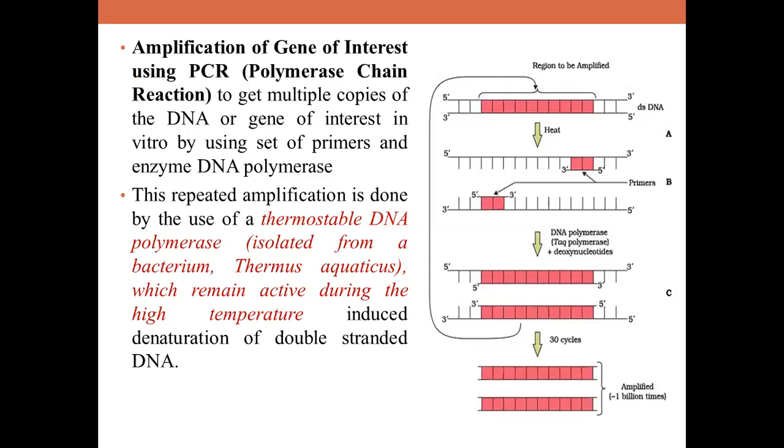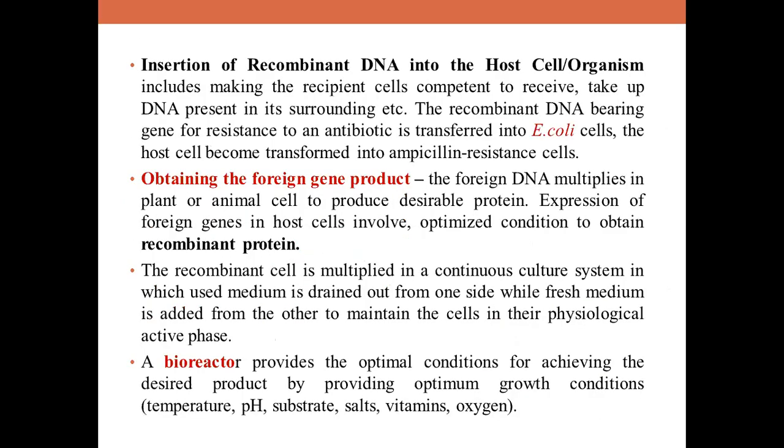Okay, so once you do that, you should allow the primers to extend. It's called primer extension, and this extension is done by thermostable polymerase, that is Taq polymerase, using dNTPs as substrate. The temperature will be around 72 degrees Celsius here. Once this is done, you can see from one double stranded DNA, you will get two daughter DNA molecules for one cycle. Similarly, you can go for 25 to 30 cycles, and you can amplify the DNA to approximately 1 billion copies. This is how you are making multiple copies or amplifying your gene of interest.